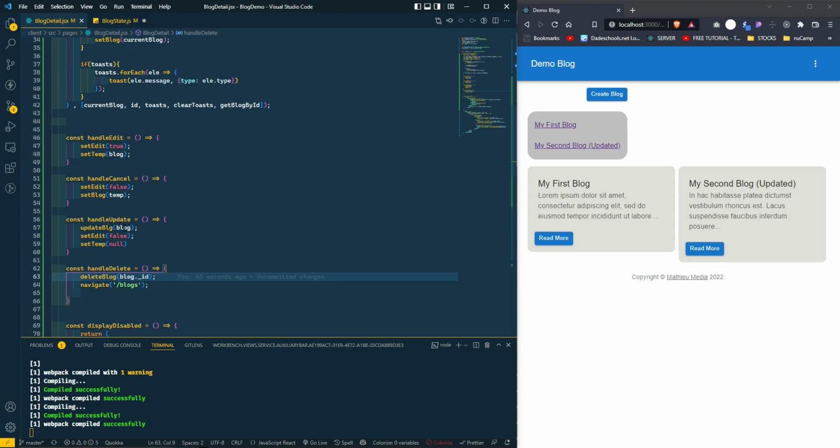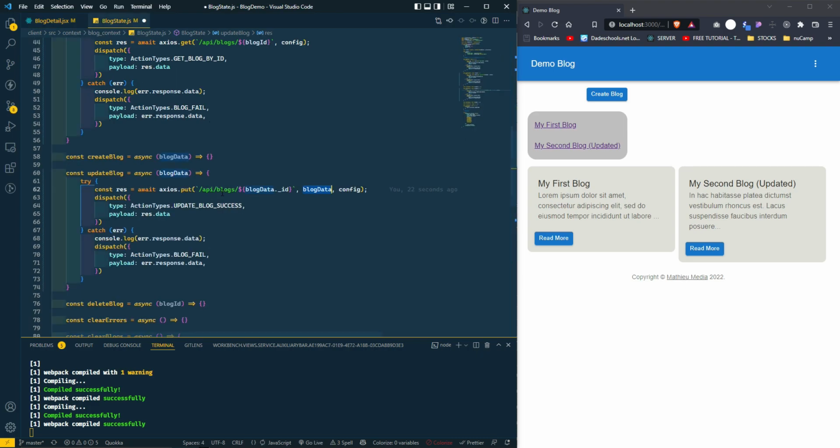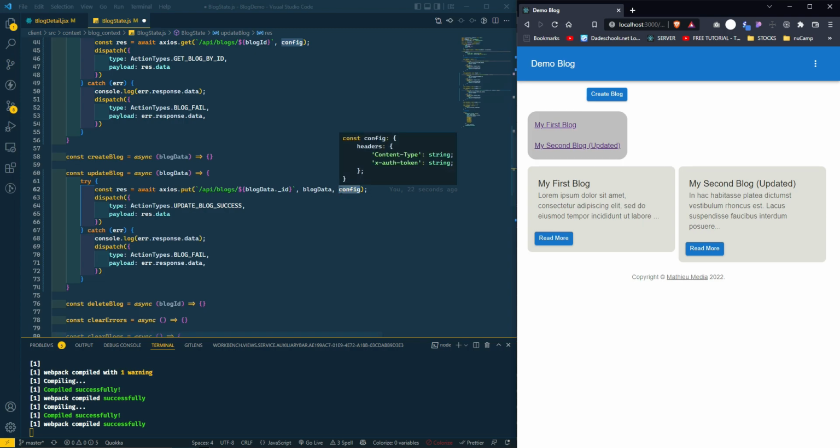When we do update, we're sending the blog, and the config here is gonna have our headers, and included in the headers is going to be the token that's used to authenticate us, because if this is not our blog, we don't want anyone to update it or have the ability to delete it.